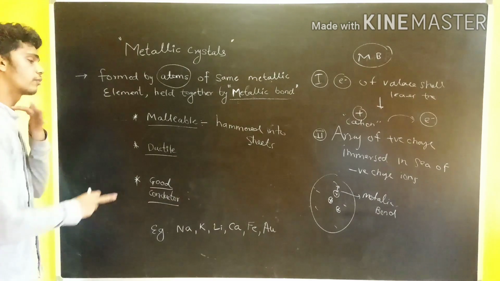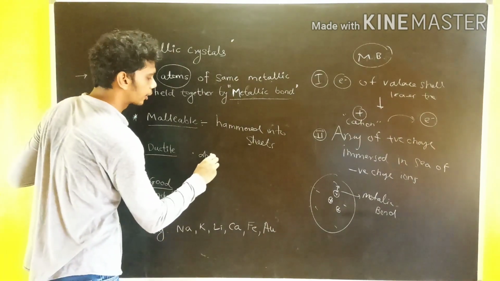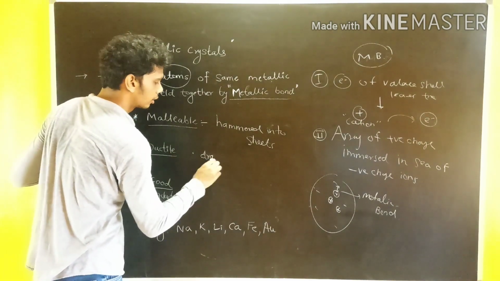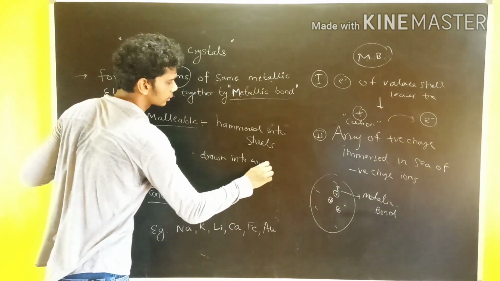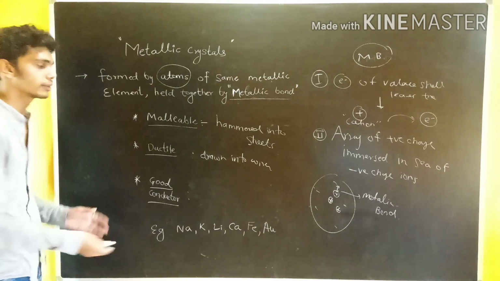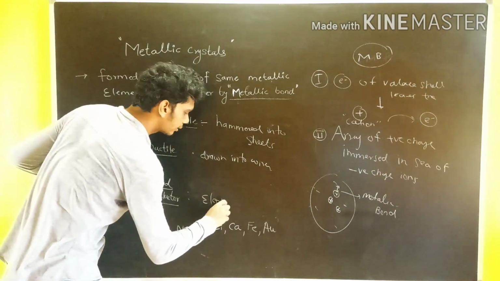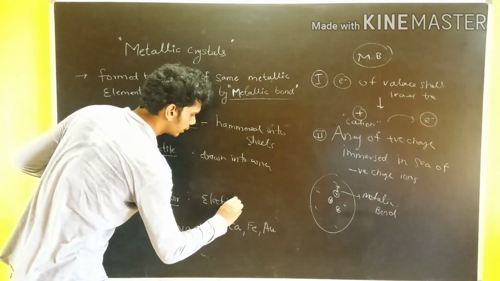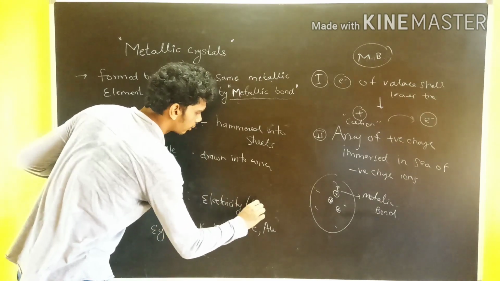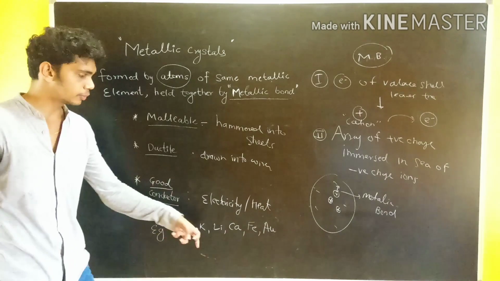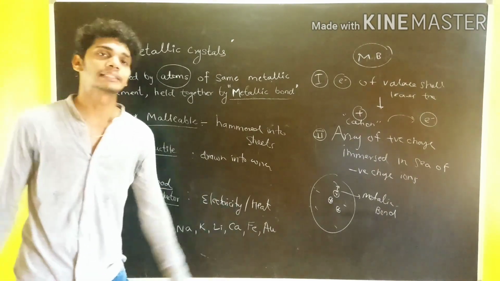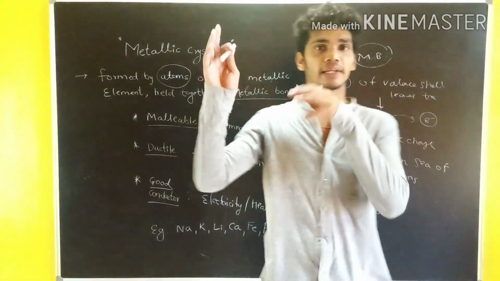Then they have the property of being ductile, that means they can be drawn into wires. And the last property, they are good conductors of electricity as well as heat. This is the major advantage. Examples are sodium, potassium, lithium, calcium, iron, and gold. So I hope you understand very well.